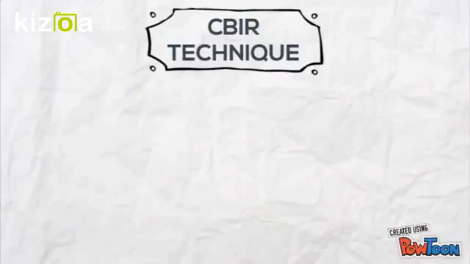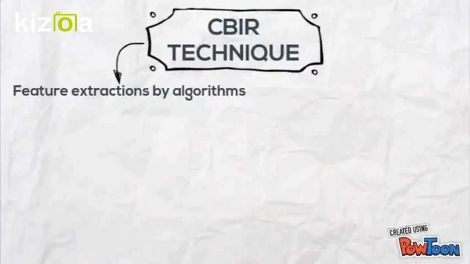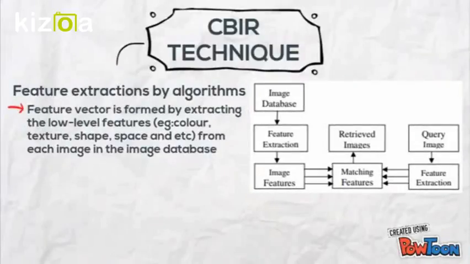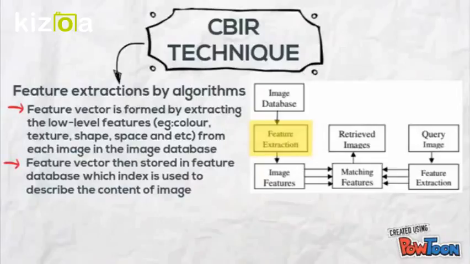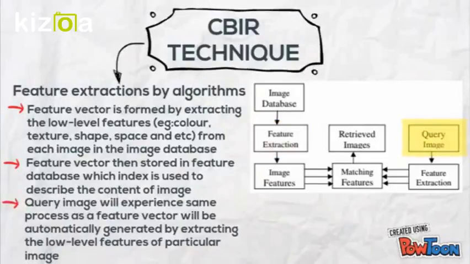There are two steps of the CBIR technique. The first step is feature extraction by algorithms. A feature vector is formed by extracting low-level features from each image in the image database. Then, the feature vector is stored in a feature database, whose index is used to describe the content of the image. During query time, the feature vector of the query image is automatically generated by extracting the low-level features of that particular image.